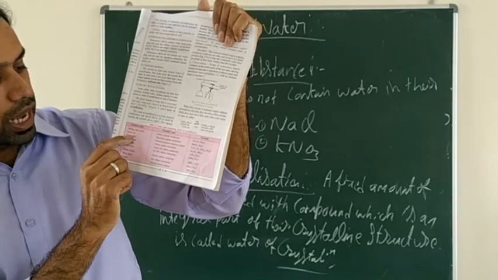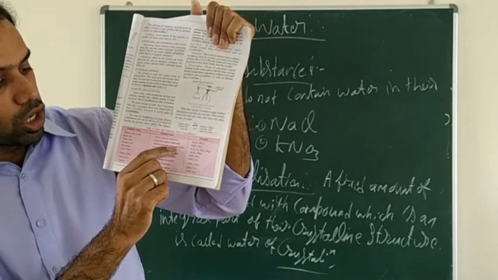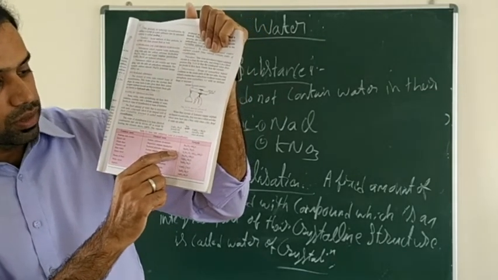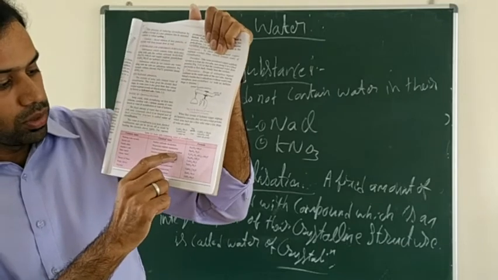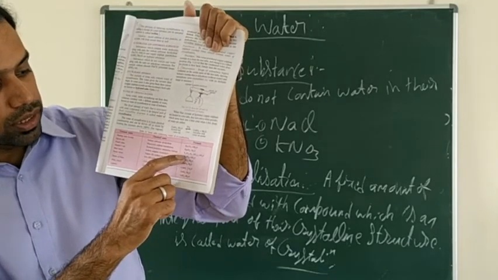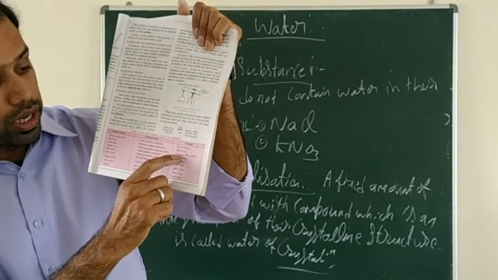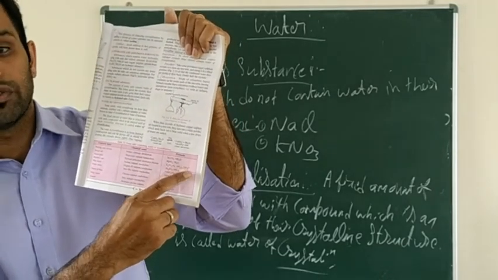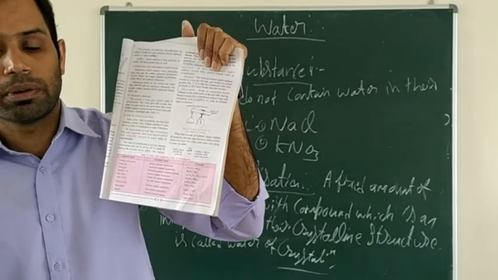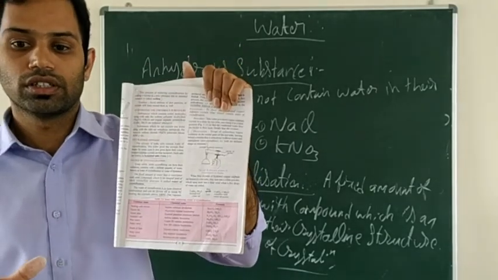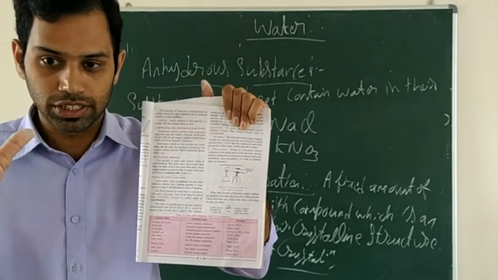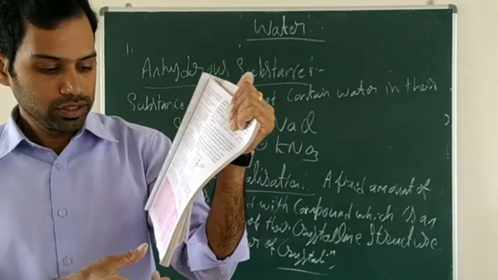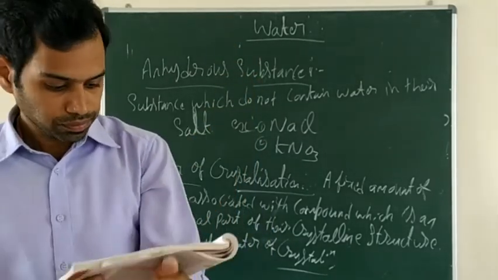And third one, potash alum, hydrated potassium aluminium sulfate. Look at the formula, K2SO4, Al2(SO4)3, 24H2O. 24 fixed amount of water should be present. That is called water of crystallization. That is responsible for the formation of the crystals. So these are a few examples.